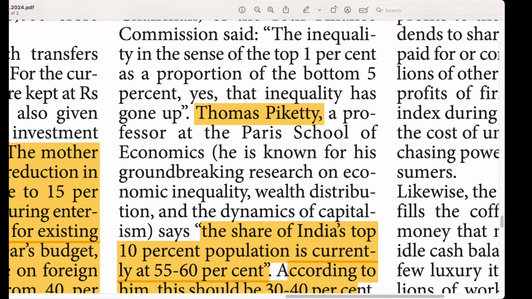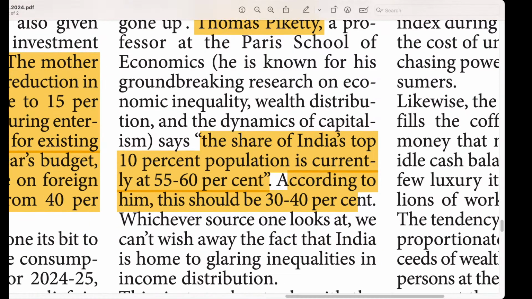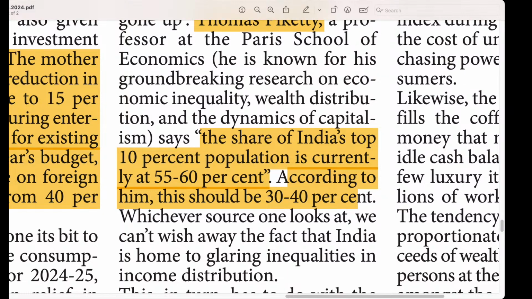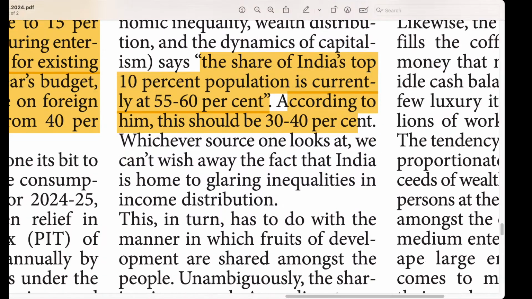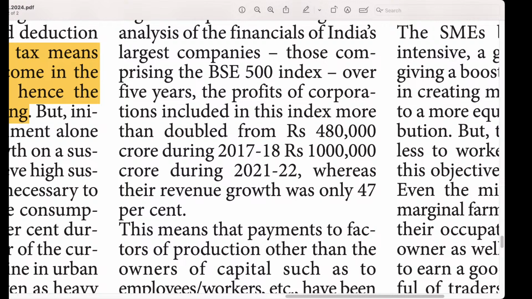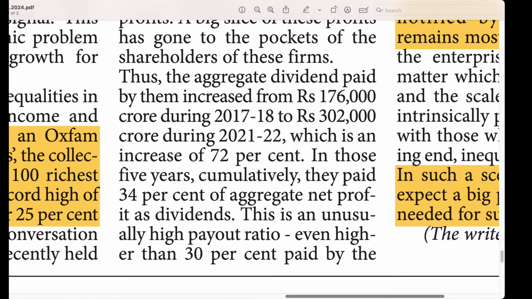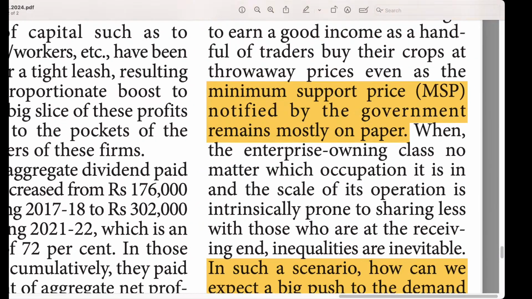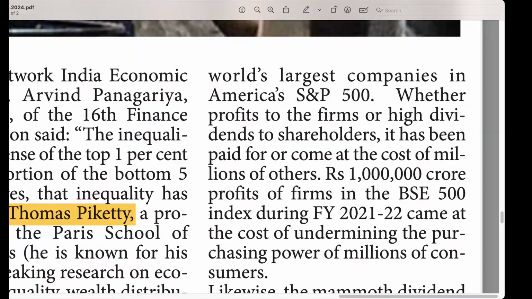He is a Paris economist, and what he is saying about India's income inequality and how he is comparing, that we will discuss. That is a very, very important stat, so remember that also. After that, you can ignore some of the points which are more stats and not relevant for examination.